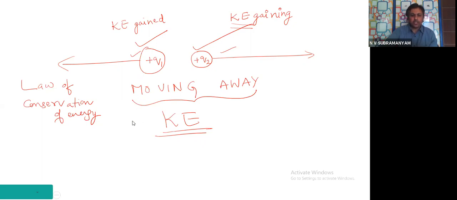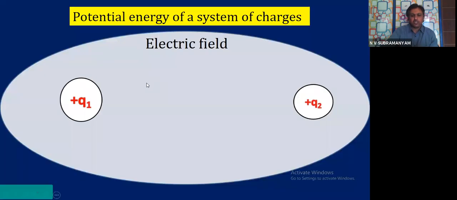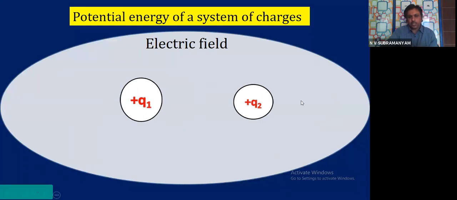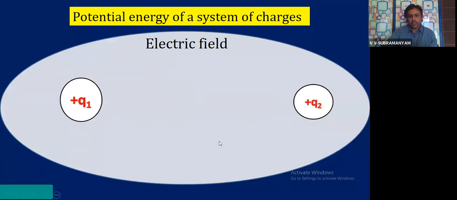I hope my logic is clear to all of you. If they are running away, they gained kinetic energy. But from where they gained the kinetic energy, some other form must have been lost. That energy which is lost is the potential energy.